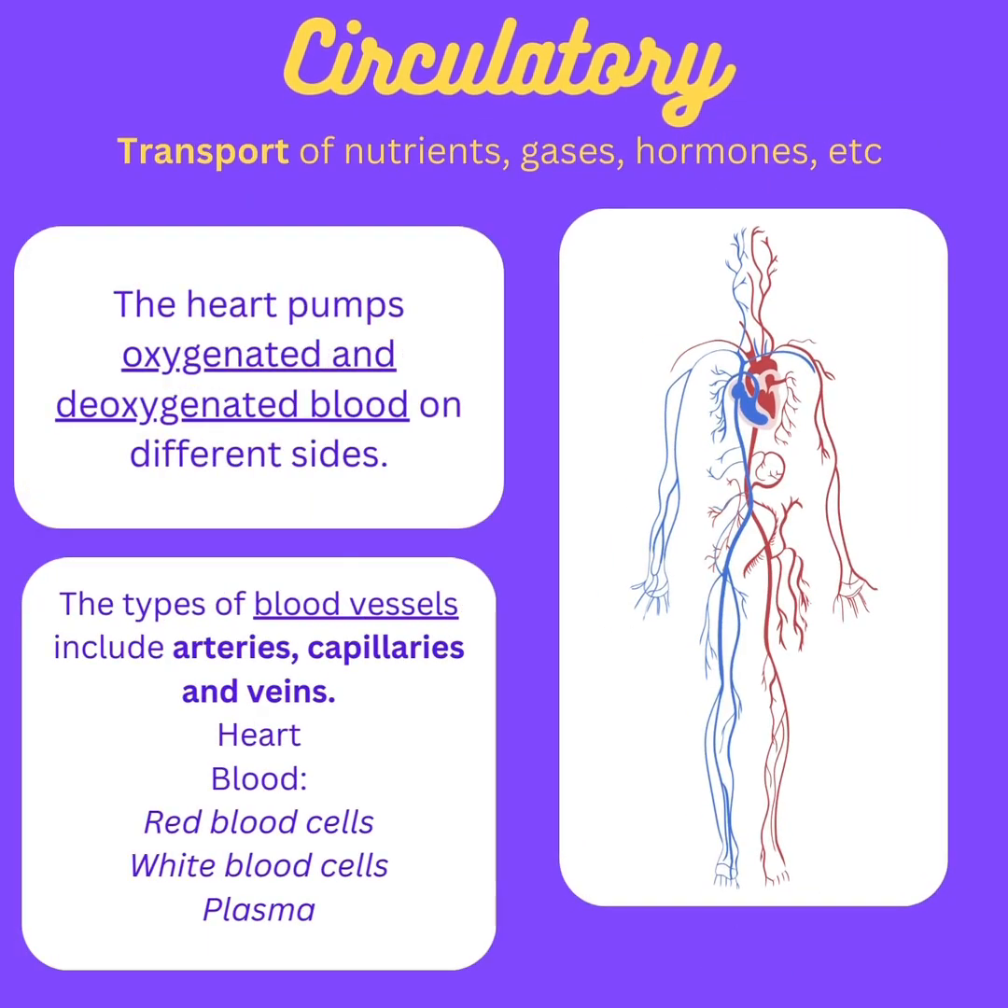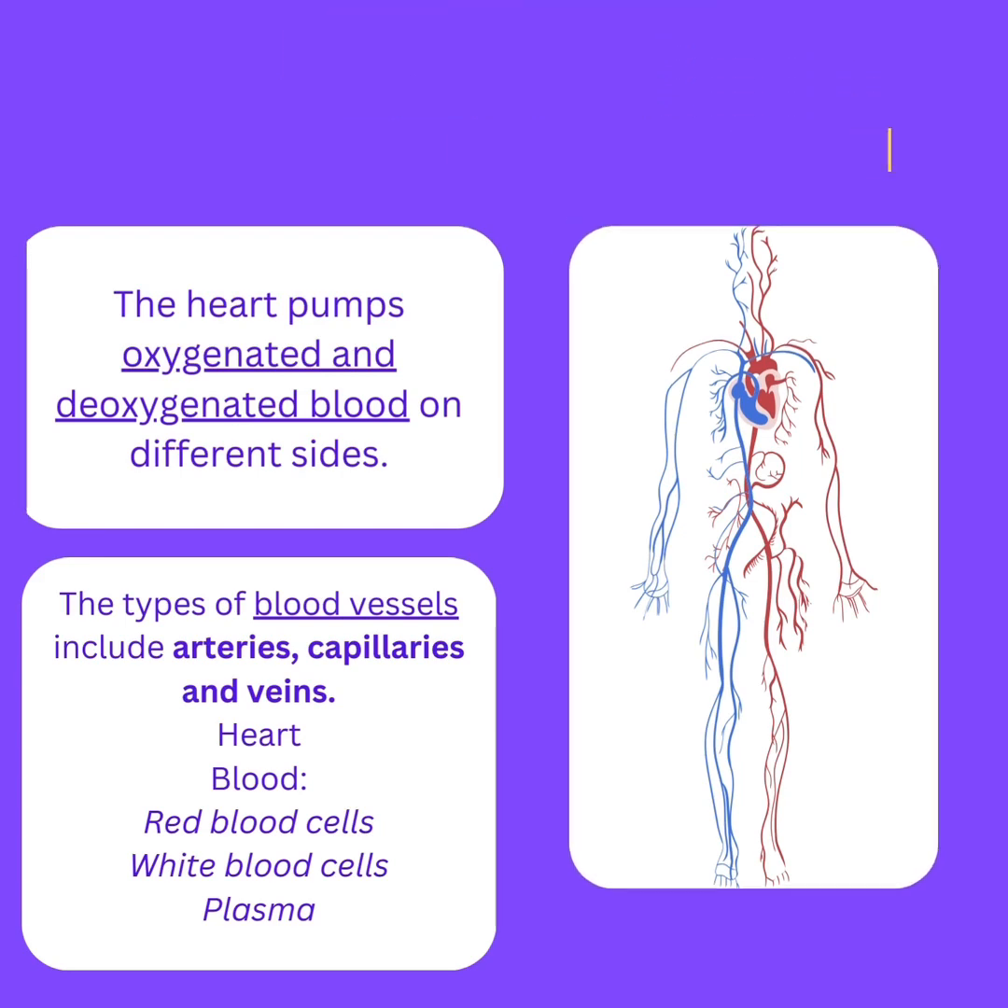It pumps oxygenated and deoxygenated blood on different sides. The types of blood vessels are arteries, capillaries, and veins. There are different types of blood: red blood cells, white blood cells, and of course plasma. And the major organ of the circulatory system is, of course, the heart.